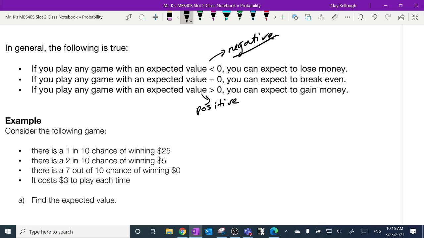Same thing with the roulette wheel. Doesn't seem like it, shouldn't the roulette wheel be a 0 game? You either bet red or you bet black. Isn't that 50-50 odds? Isn't that a 1 out of 2 probability? Look at the wheel more carefully. 2 of the little squares are green. And unless you bet on the green, both the red and the black lose if it lands on the green. And that's going to happen, I think it's 1 out of every 36 times. The house will win. All professional gambling opportunities are negative for you. That's how they make money. So don't play them. Be smarter than them.